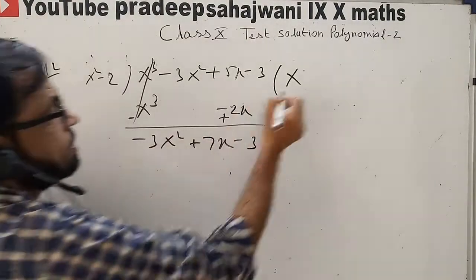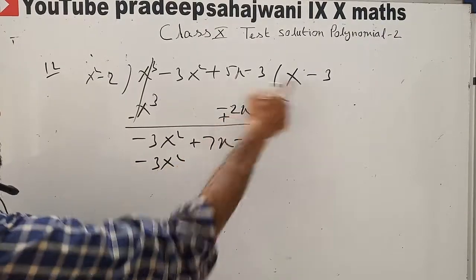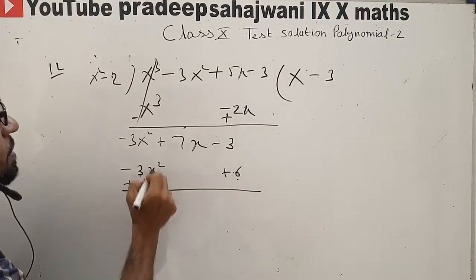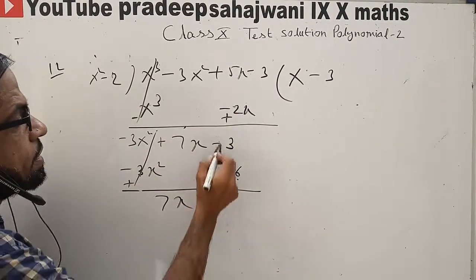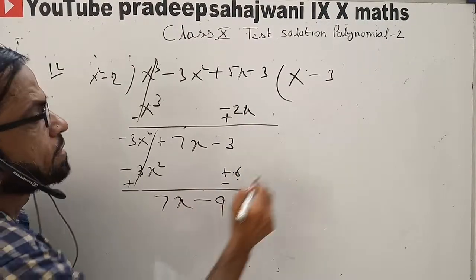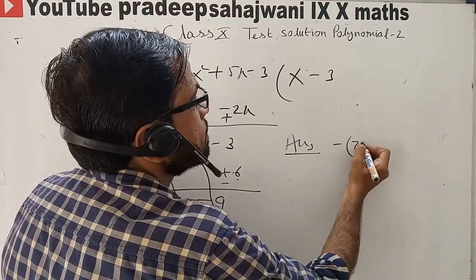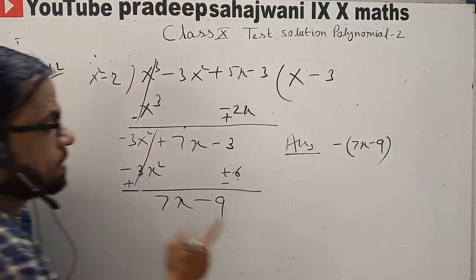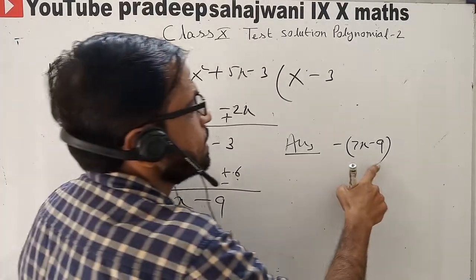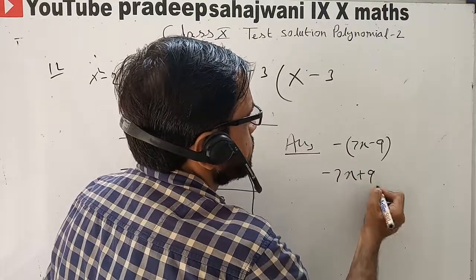Now we will multiply by minus 3. Minus 3x square plus 6, because minus minus plus, now 7x. This is minus, so minus 3 minus 6 will be added but the sign will be minus. So what should be the answer? Answer will be minus of the 7x minus 9. Why? Because we want to subtract but indirectly we are taking it as an addition of minus. So this will be the answer.